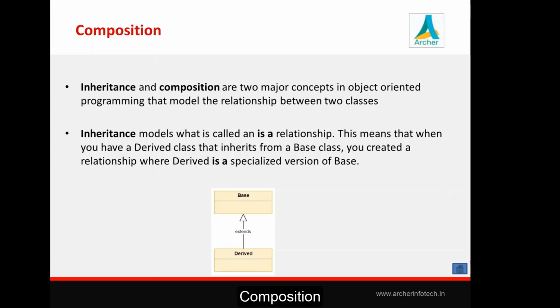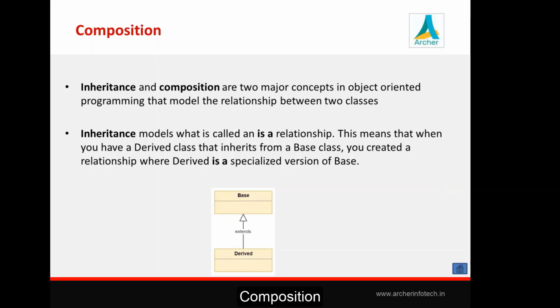We have seen different kinds of inheritance also, like multi-level, single, multiple, hierarchical, and hybrid inheritance. So see what we have said here: inheritance models what is called an is-a relationship. Means inheritance is a kind of relationship which depicts is-a. The derived class inherits all the content of a base class, plus it creates its own version.